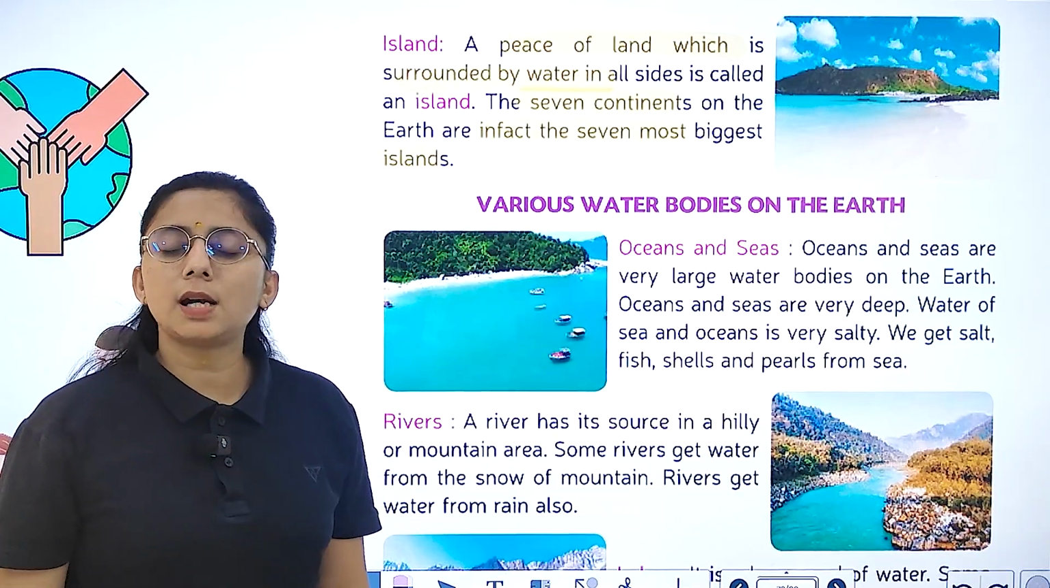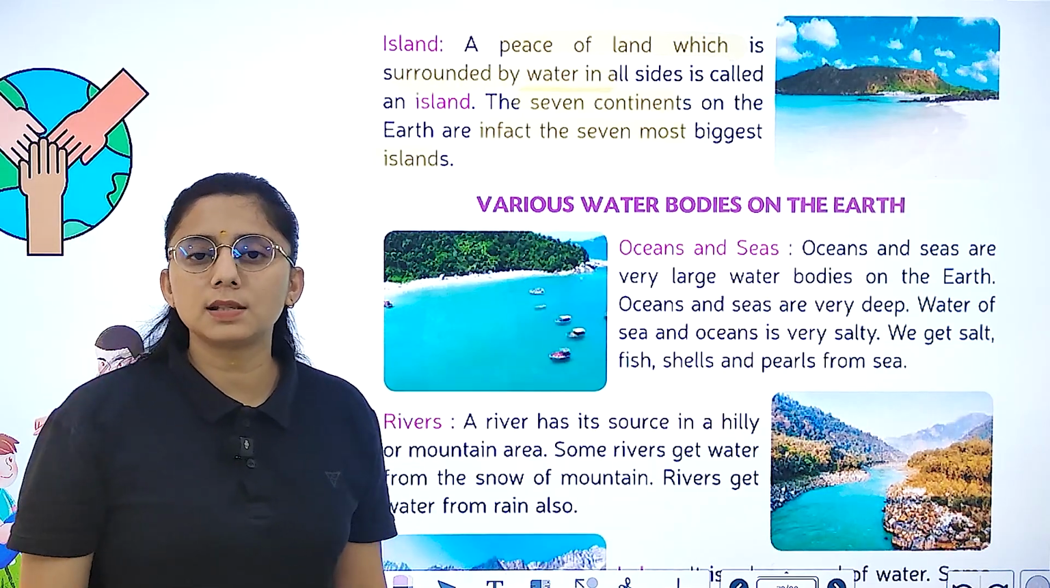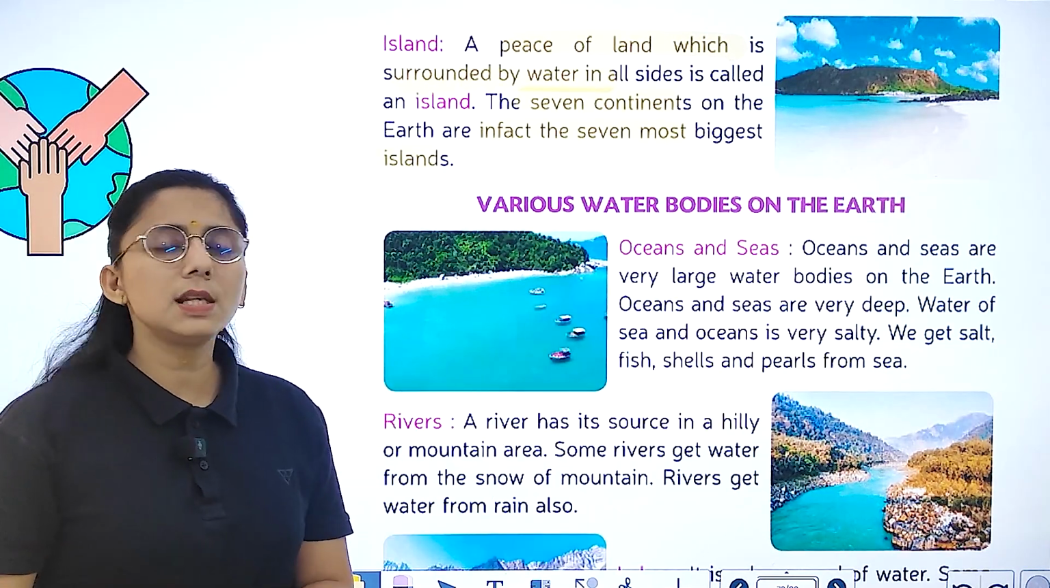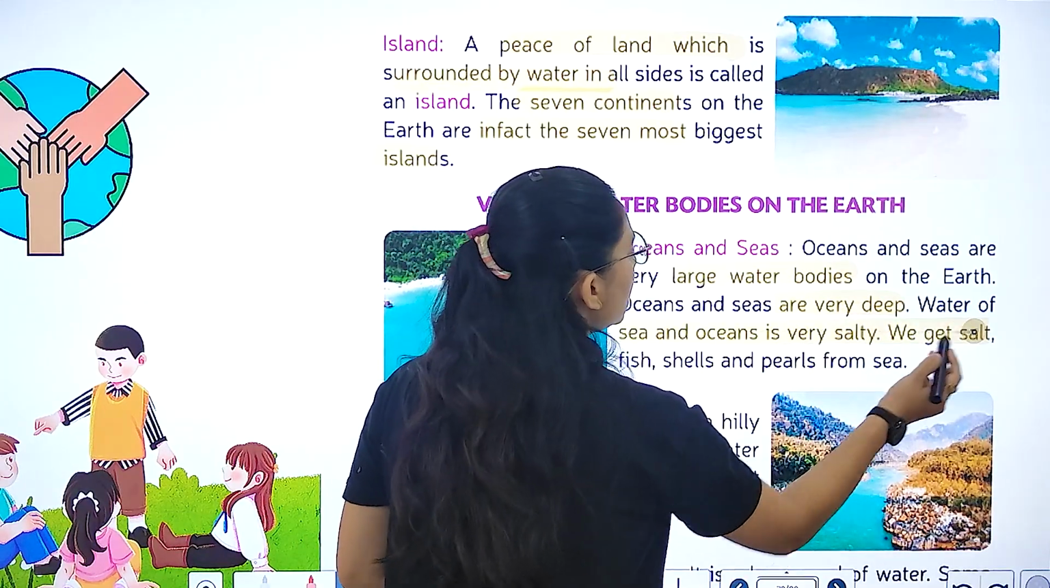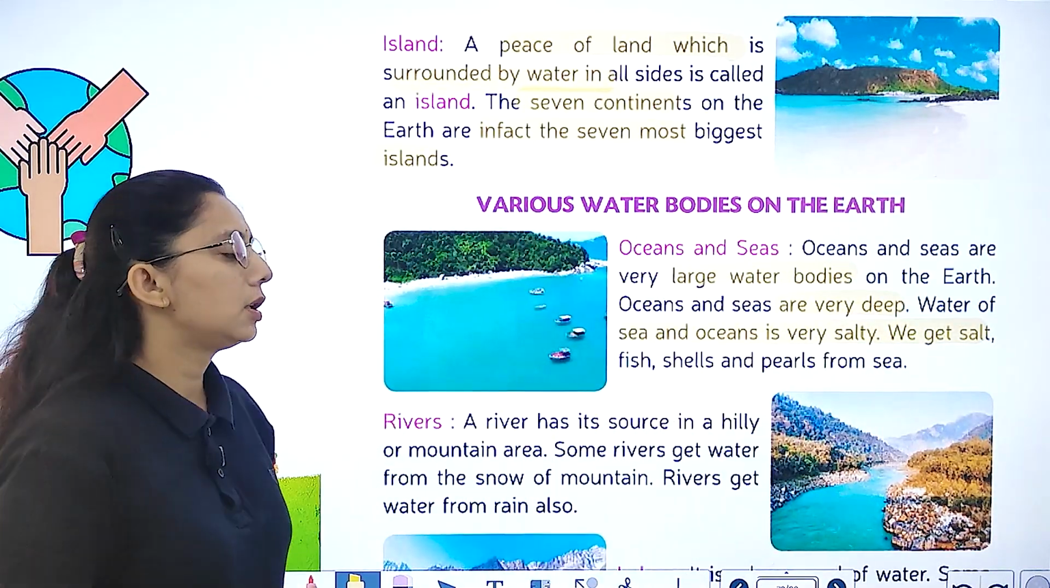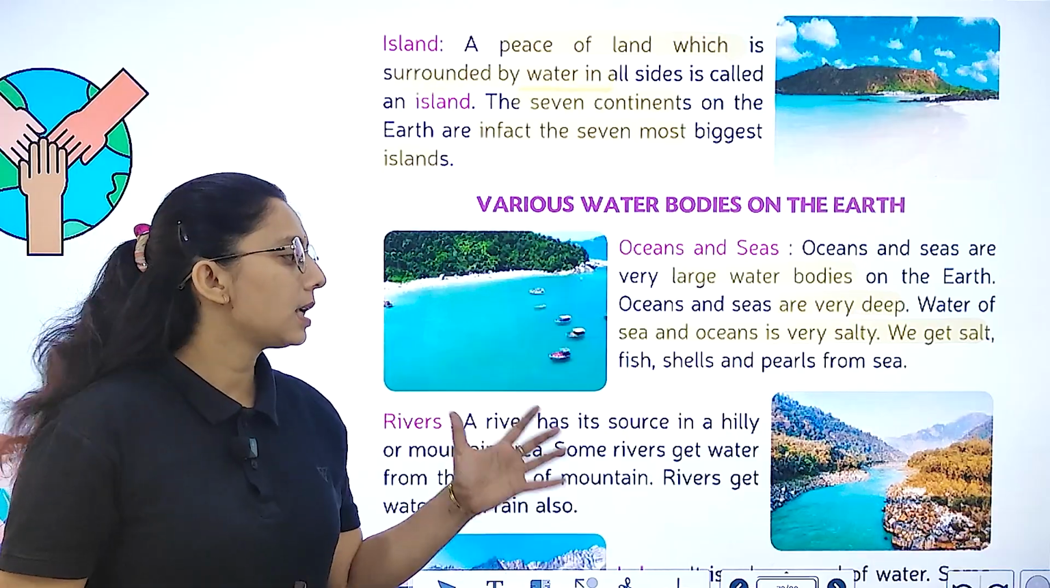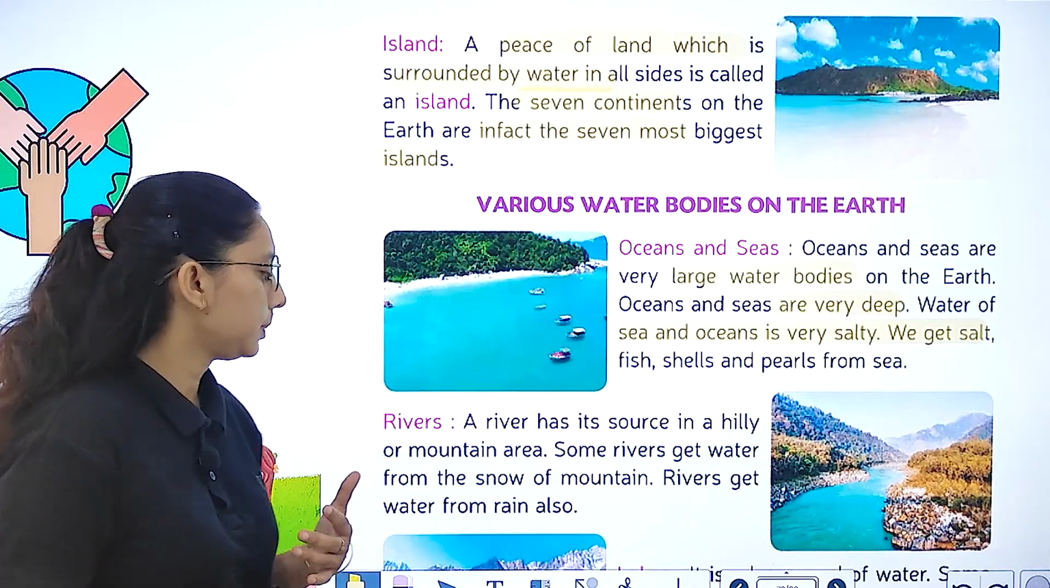Various water bodies. Let's study about the water bodies. We have oceans and seas over here. What are oceans and seas? These are large water bodies. They are very deep. Water of the sea and ocean is very salty. We get salt, fish, shells and pearls from the sea.